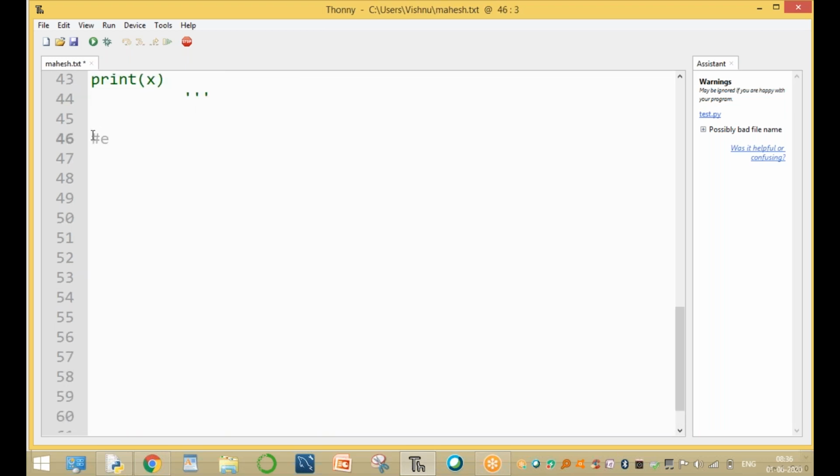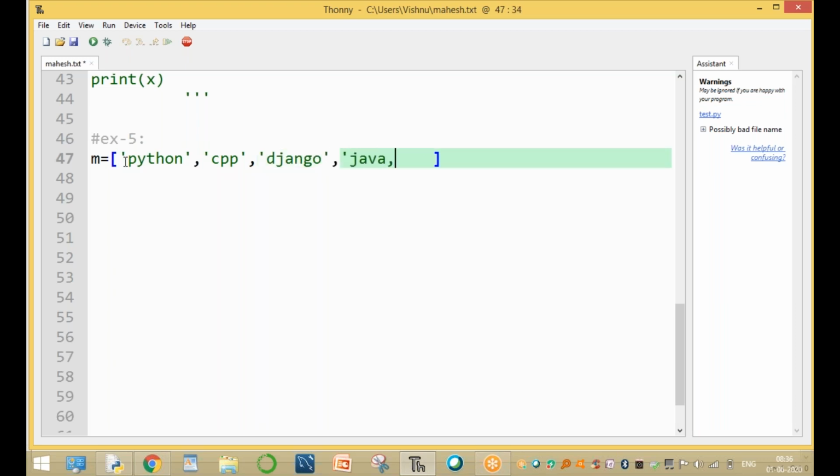Now the next example is the fifth example. For example, assume that this is one list, called L or X or M, which we are creating in an easy and compact way. The list contains names, for example Python, C, C++, Django, Java, and data science.